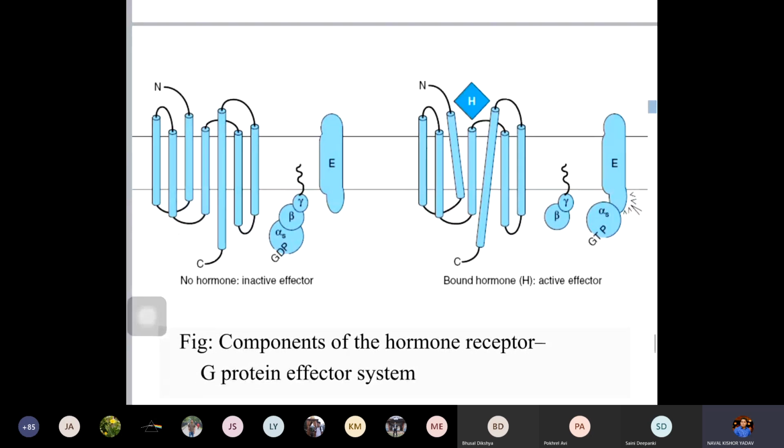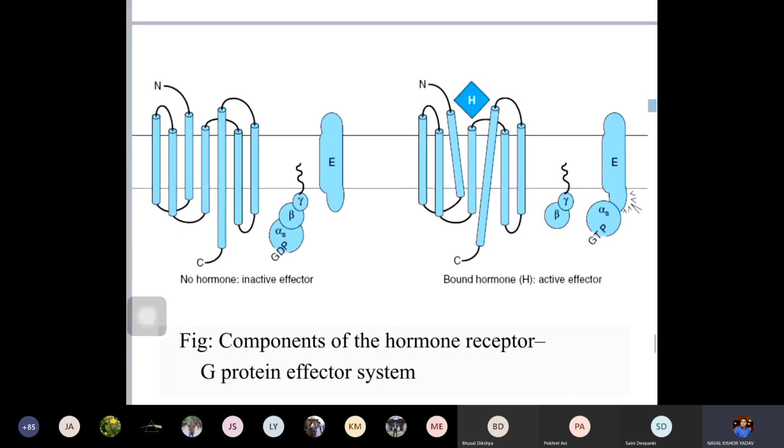And this will cause changes in the activity of different proteins. So this enzyme will act on different proteins, and a specific protein will be formed. The inactive enzyme becomes active, a specific protein is formed, and that causes the physiological actions. How it acts will be discussed in the next class. So what is the mechanism of action through the G protein? Just remember, the 7 transmembrane segments are required in G protein coupled receptors.